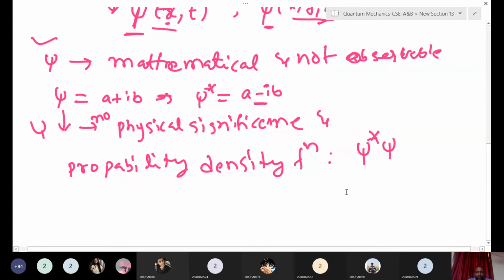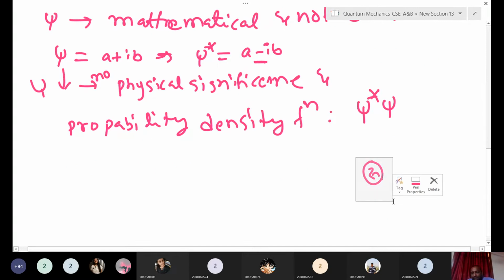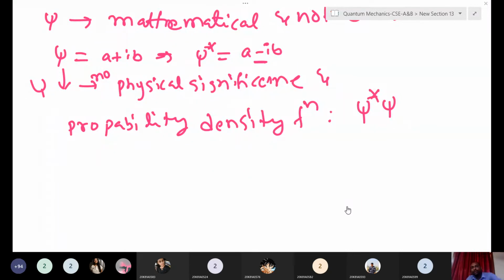Generally, if you toss a coin, we cannot say exactly whether we will get head or tail, right? No, we cannot say. So we always use the probability of getting the head or the probability of getting the tail.